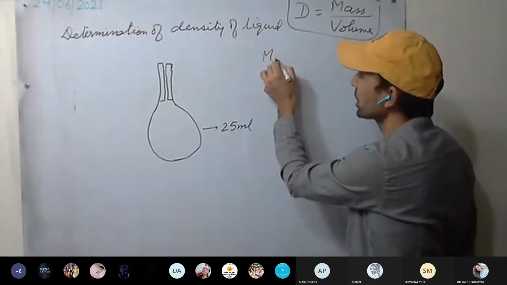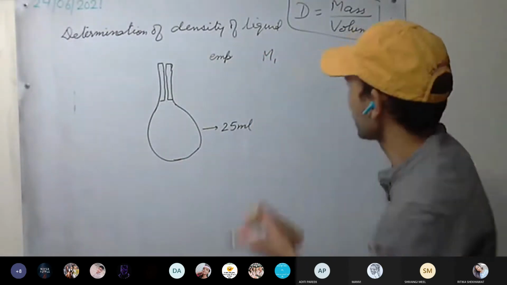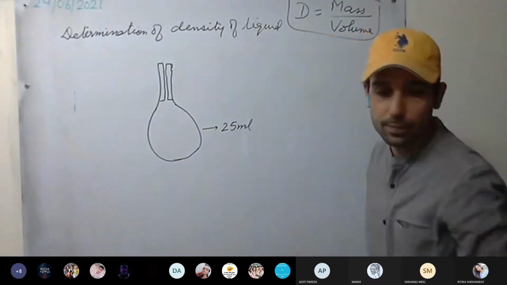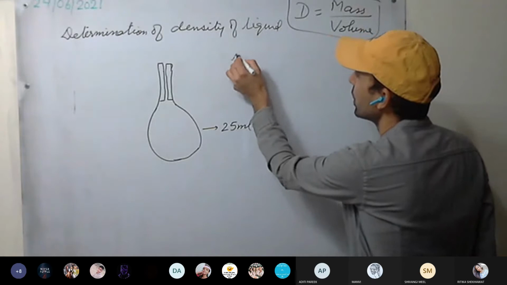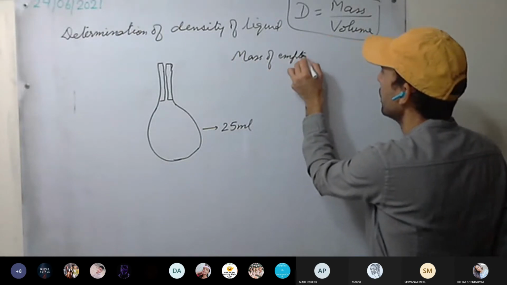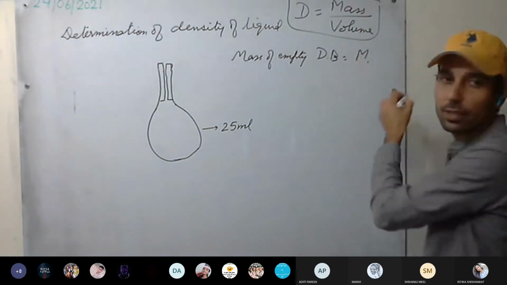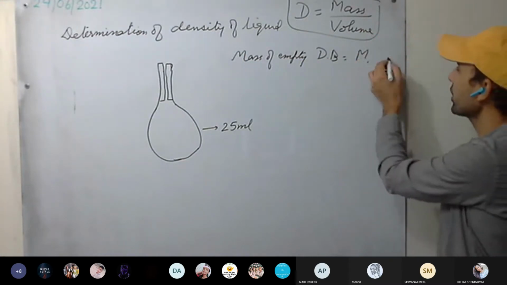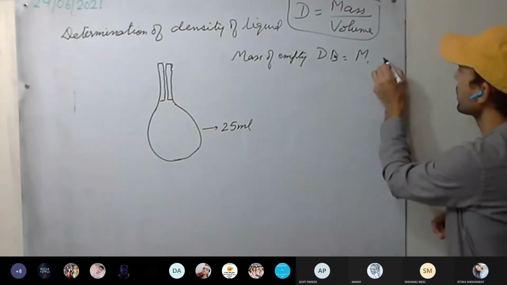Let the mass of the empty density bottle be M1. So when the density bottle is empty, we have measured its mass. We can take grams or kg. Okay, M1 grams.